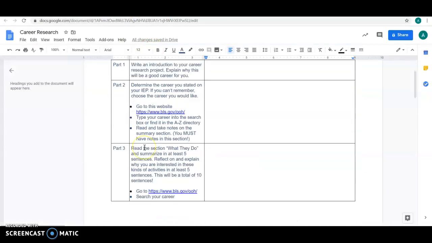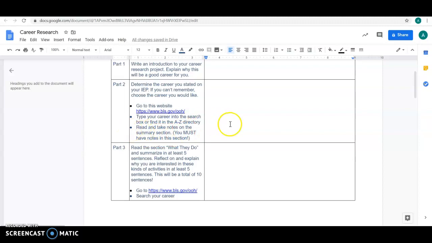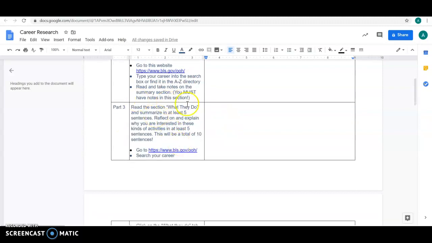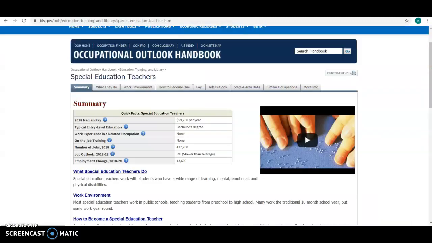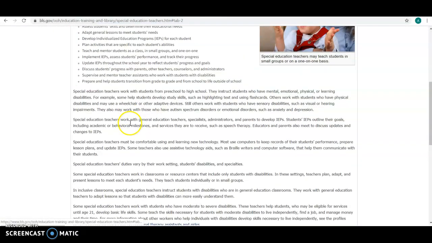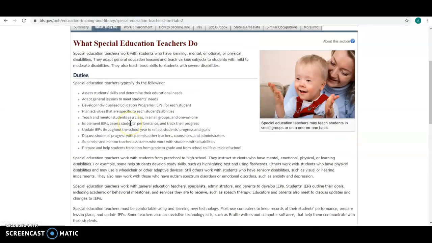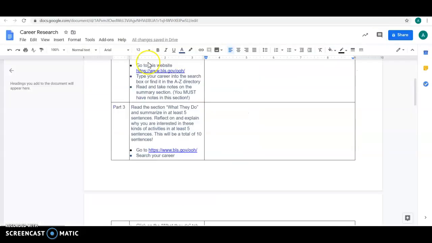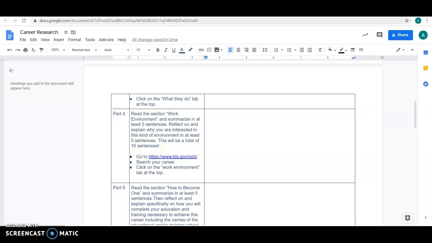So just instruction. Number 2, you're going to go to this website and you're going to read and take notes in the summary section. Section 3, what do they do? So you're going to go back to that website, and it's this tab here. So you click what do they do. Here's all this stuff you're going to read. You're going to summarize.